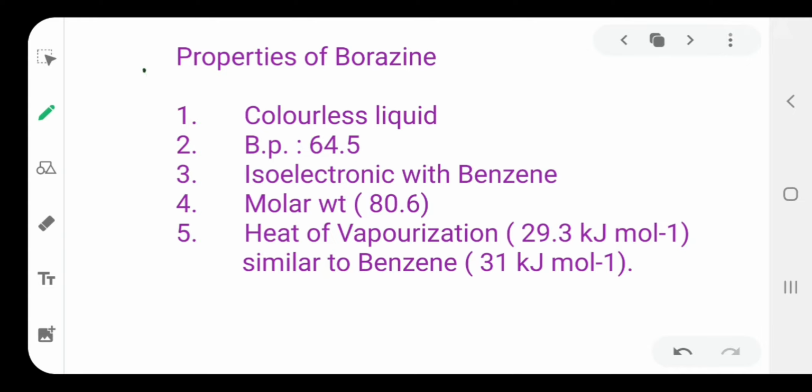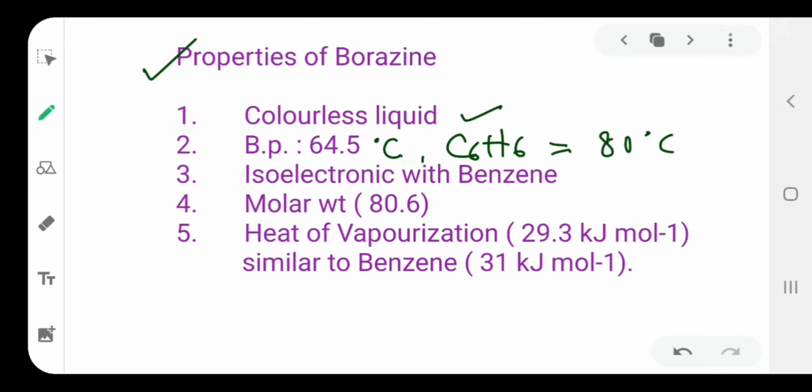Now, what properties are similar to benzene? We can compare here. Some physical properties are similar to benzene: it's a colorless liquid, and its boiling point is 64.5 degrees C, while that of benzene, C6H6, is 80 degrees C, right? And it is isoelectronic with benzene, that is, the number of electrons is the same.